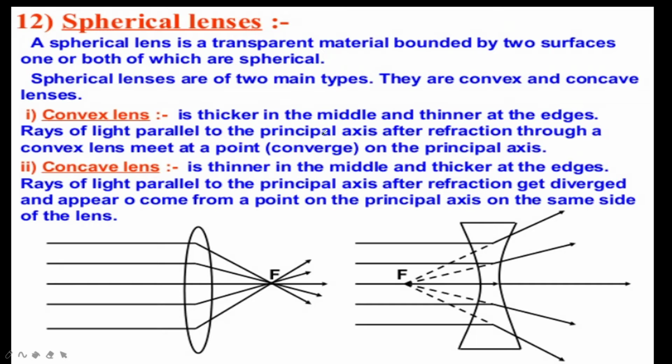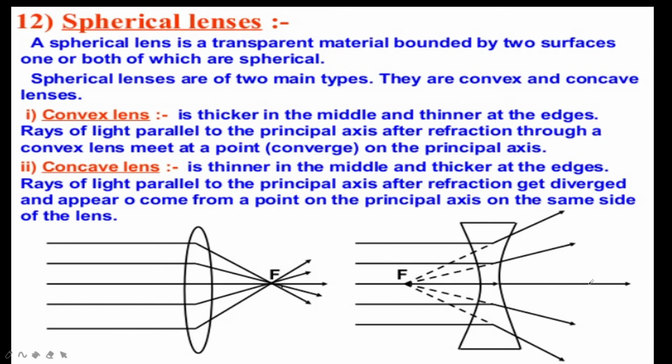Convex lens is thicker in the middle and thinner at the edges, tapering at the edges. And whenever light rays come to these lenses, those light rays will converge. So that's why this convex lens is also called a converging lens. Okay, so next one is concave lens.